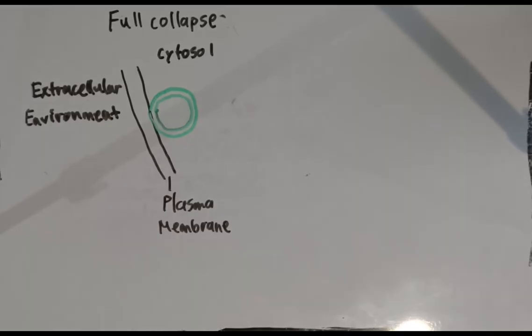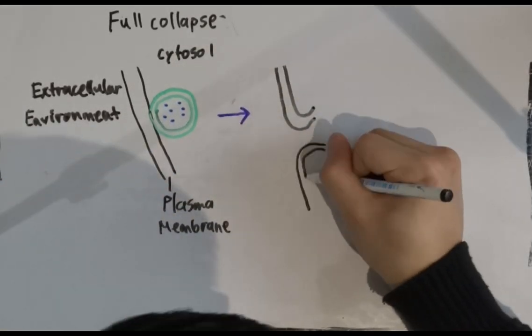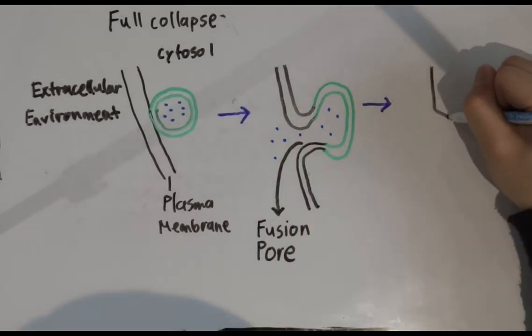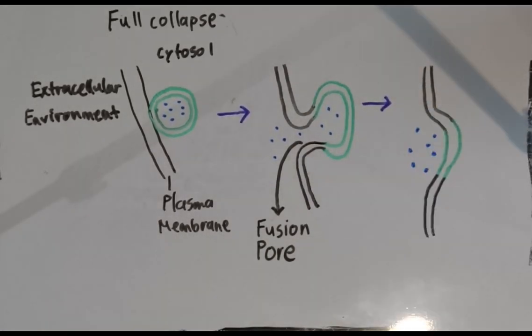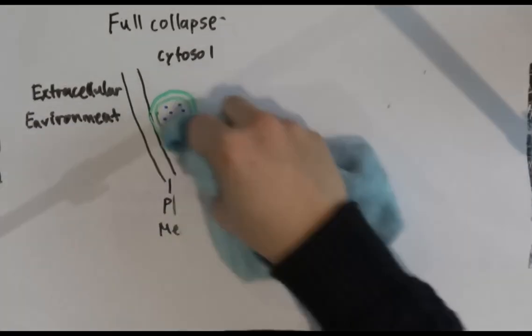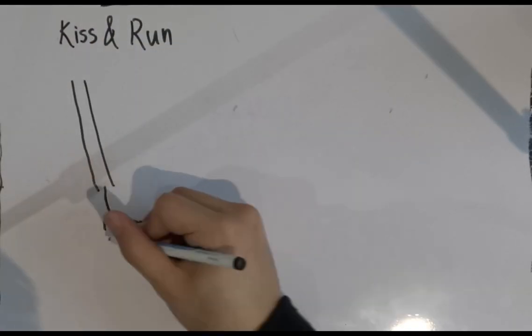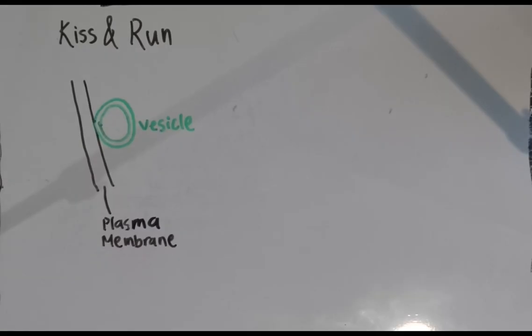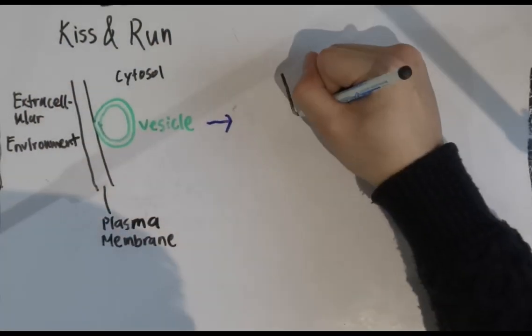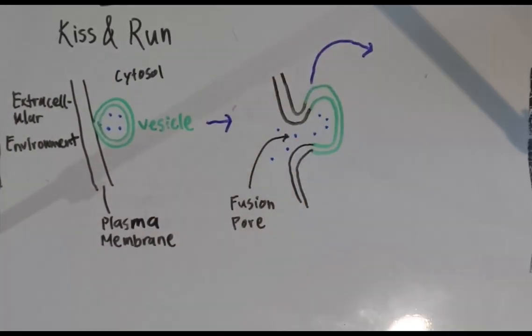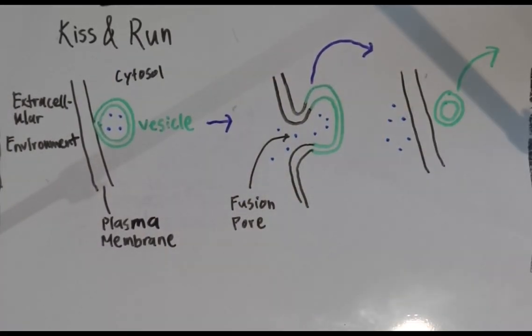In full collapse, the vesicle membrane fully fuses with the cell membrane. This process requires energy to separate and fuse the lipid membranes. This form of fusion creates a fusion pore which allows the content of the vesicle to be expelled. In kiss and run fusion, the vesicle temporarily fuses with the cell membrane long enough to create a fusion pore. The vesicle then pulls away from the cell membrane and reforms before returning to the interior of the cell.